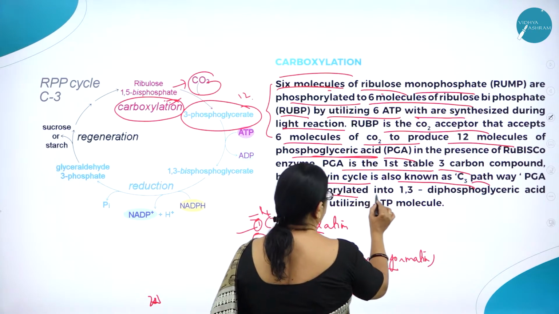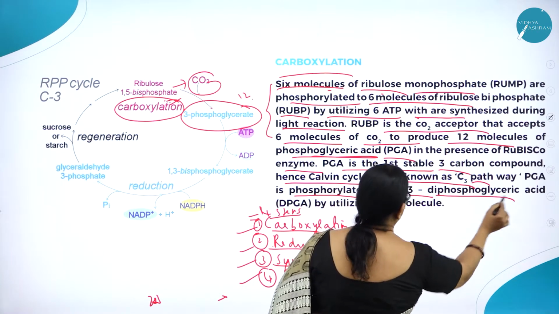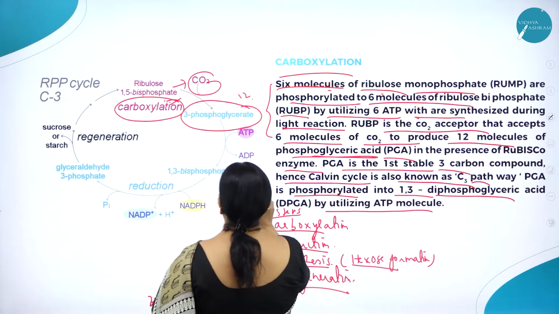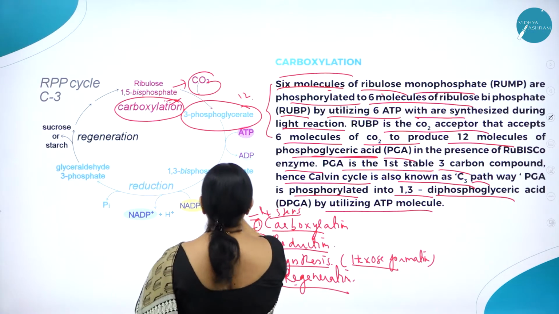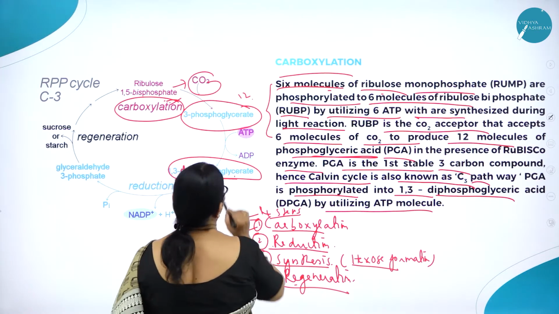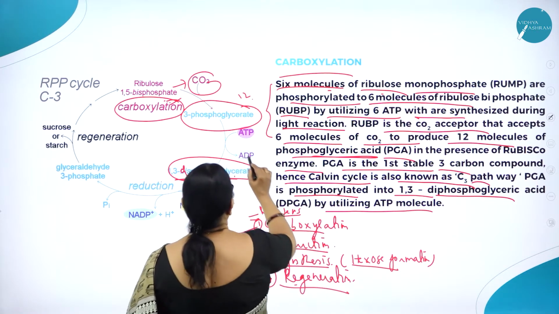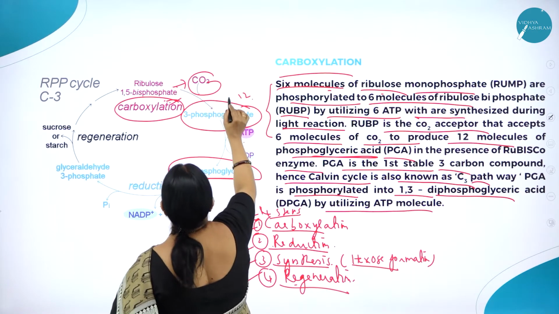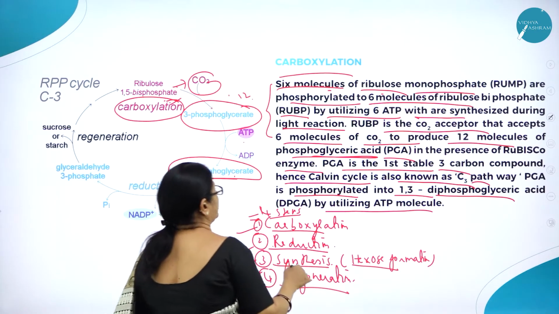And PGA is phosphorylated into 1,3-diphosphoglyceric acid by utilizing ATP molecules. So here you can see 1,3-diphosphoglyceric acid formed by utilizing ATP molecules. So step number 1 here, 1, 2, 3. So this whole process is called carboxylation.